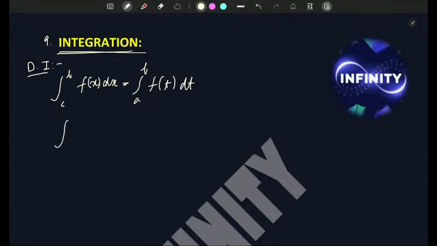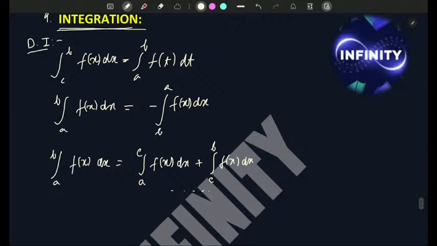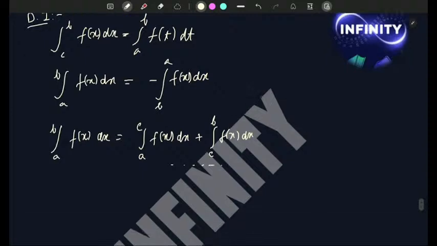Integration a to b f(x) dx. Now if you interchange the limits, it becomes minus integral from b to a f(x) dx. Integral a to b f(x) dx is equal to integral a to c f(x) dx plus integral c to b f(x) dx. This can be broken into various small integrals. You can do questions from this.